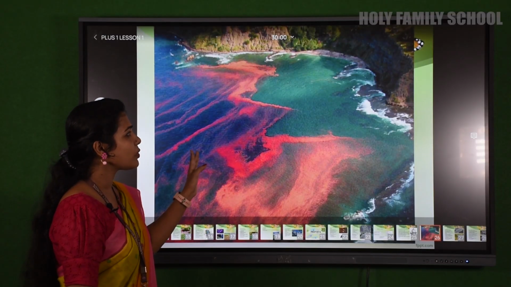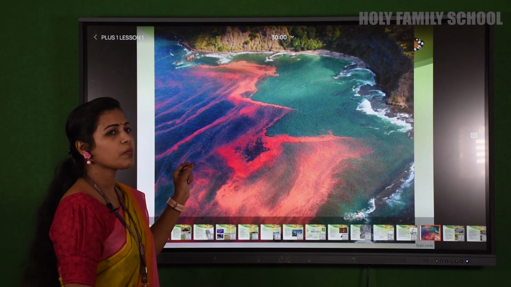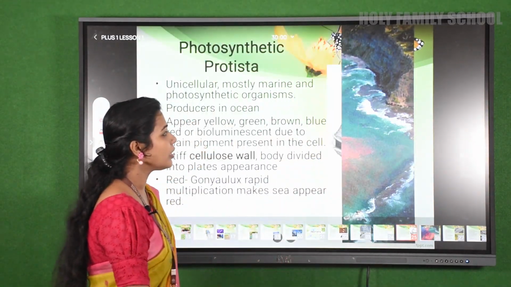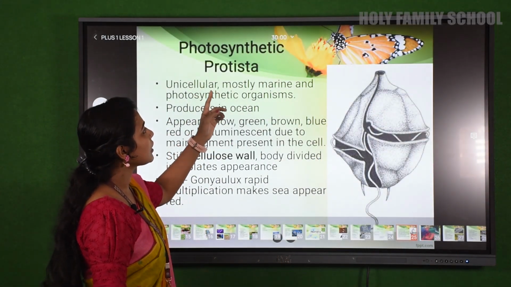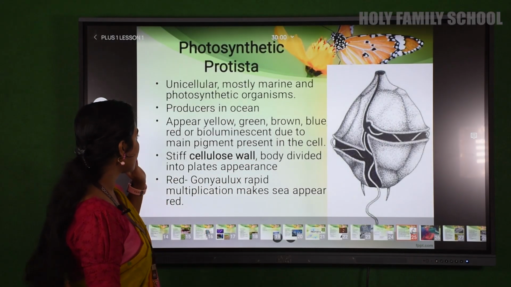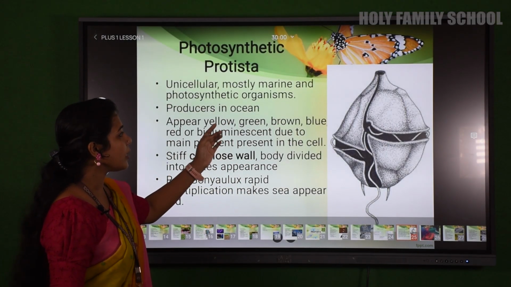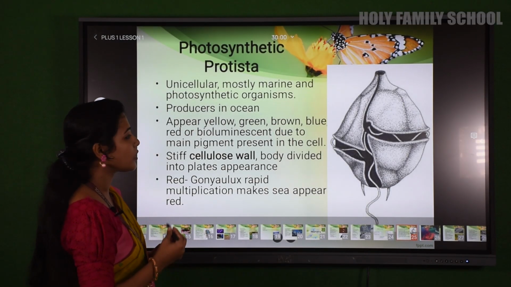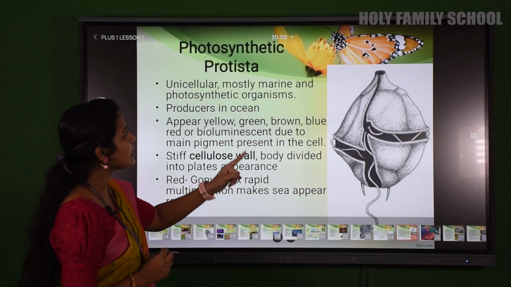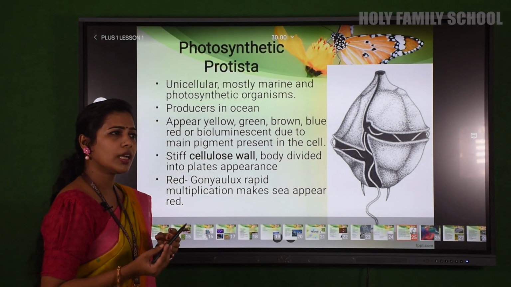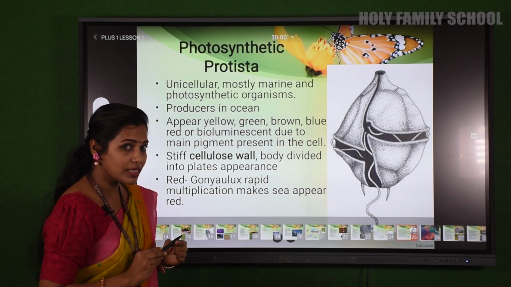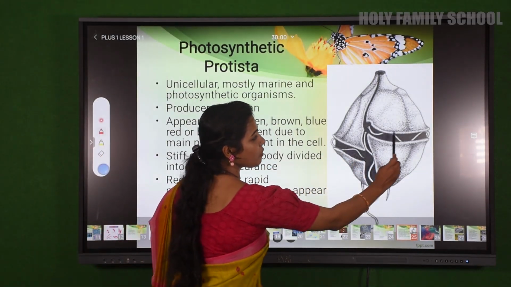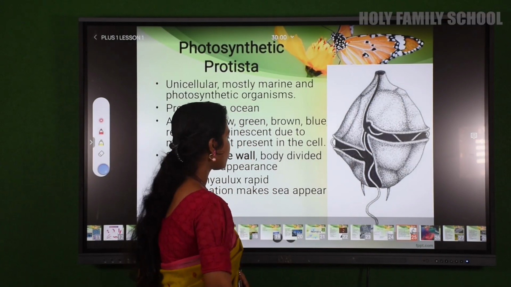It is beautiful, it causes red tide, but it releases a poison in the sea which is harmful to aquatic life. It comes under the photosynthetic protista named dinoflagellates. It can appear in different colors, yellow, green, brown, blue, red, and bioluminescence also, due to the pigment present in it. How do dinoflagellates move? They move by flagella, isn't it? So how many flagella? Di means 2. So 2 flagella you can see, one in the transverse and another in the longitudinal section.